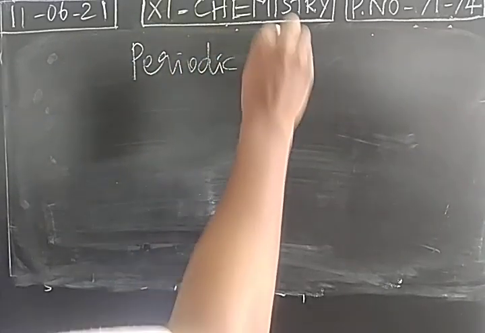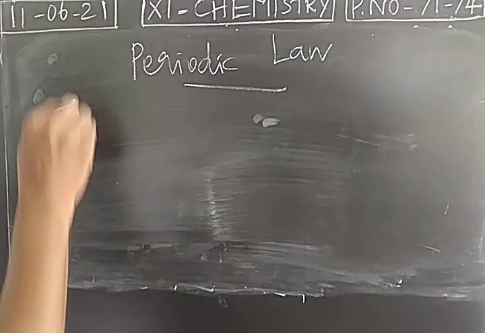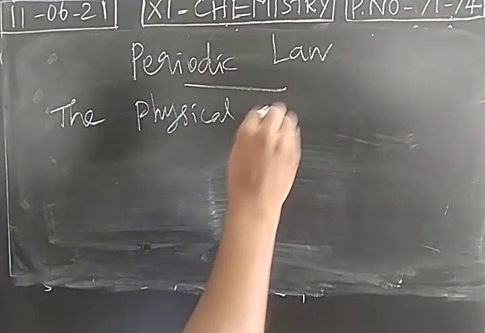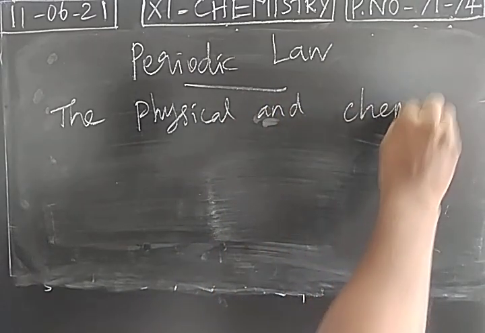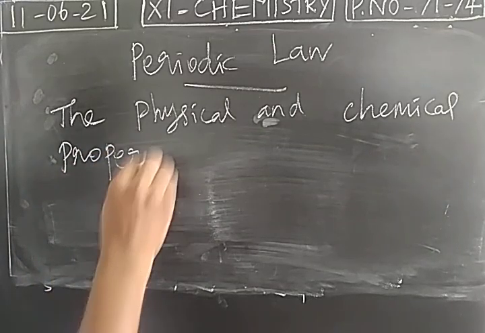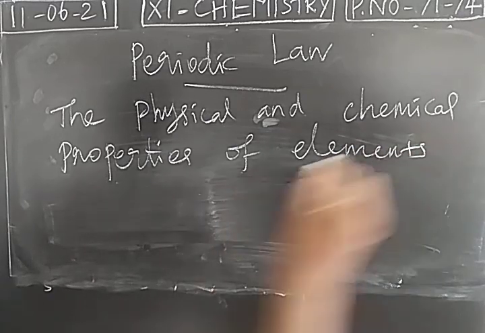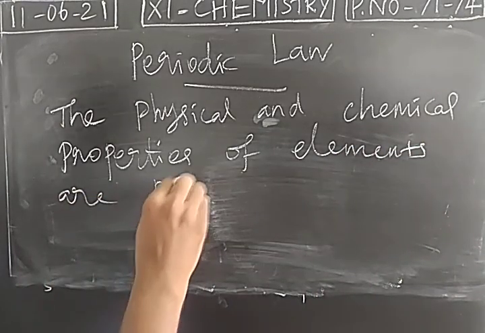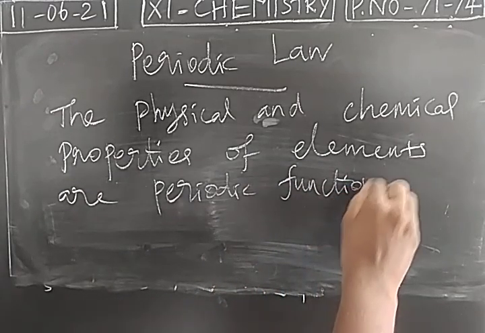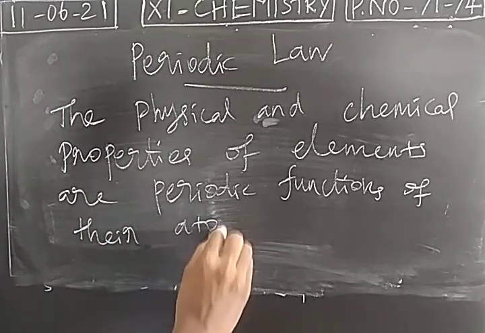So a periodic law is proposed. Like Mendeleev's periodic law, one more periodic law is proposed: the physical and chemical properties of elements are periodic functions of their atomic numbers.